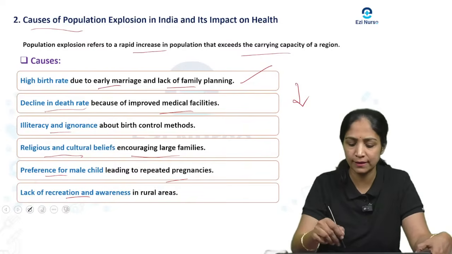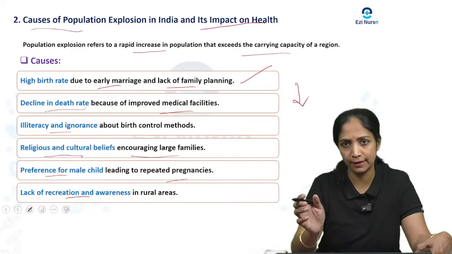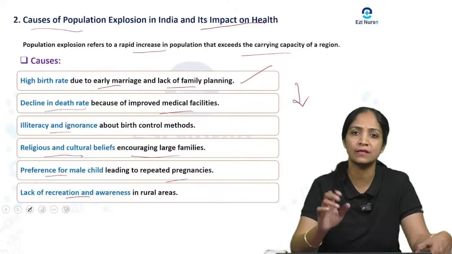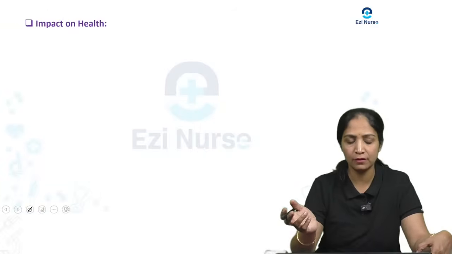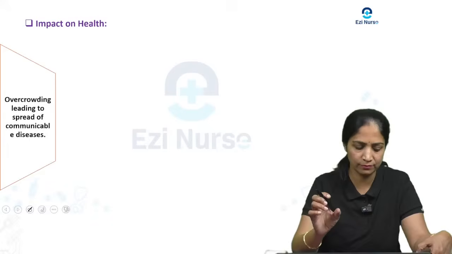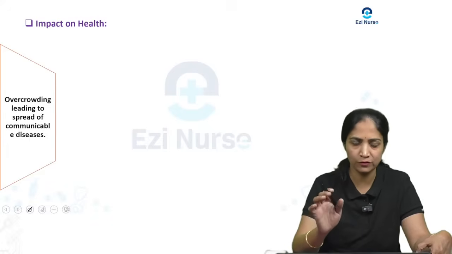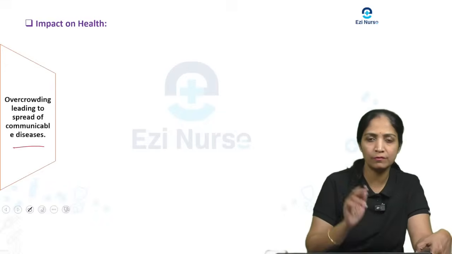Then in the same question they have asked how it will impact health. If there is a population explosion, how will it impact health? Coming to the impact on health, with the population explosion overcrowding will occur. When there is overcrowding, it will lead to the spread of communicable diseases.